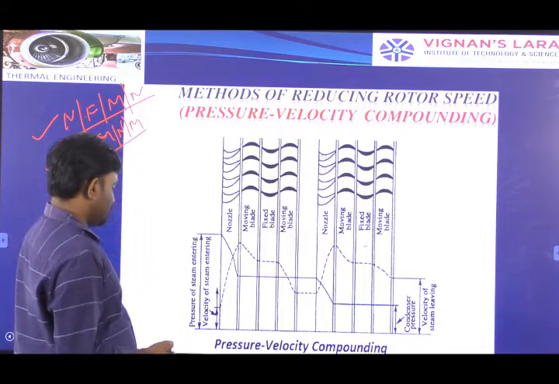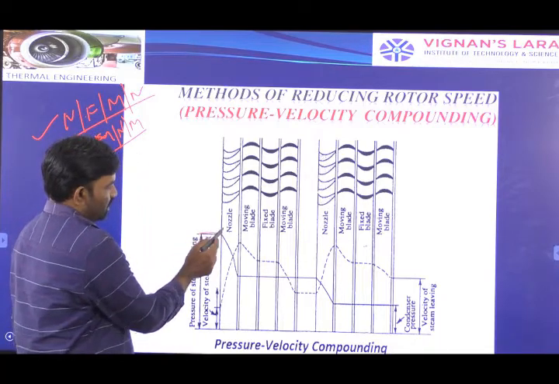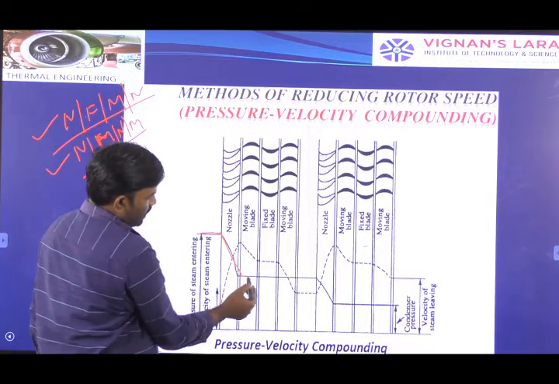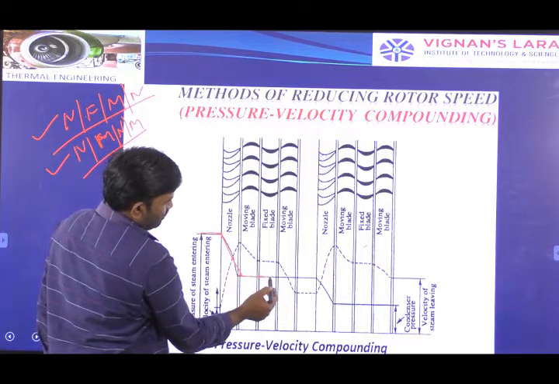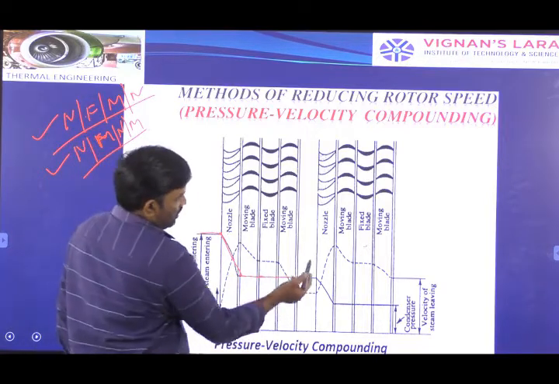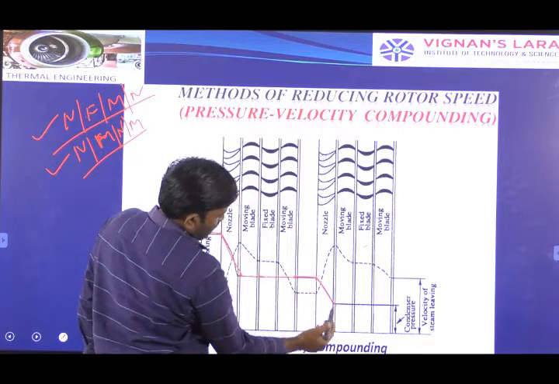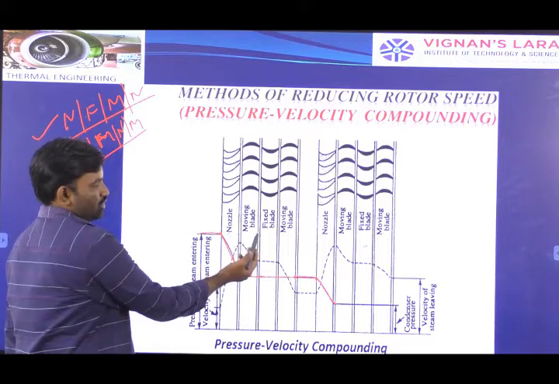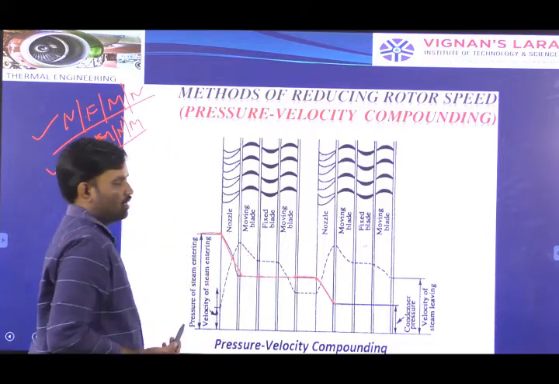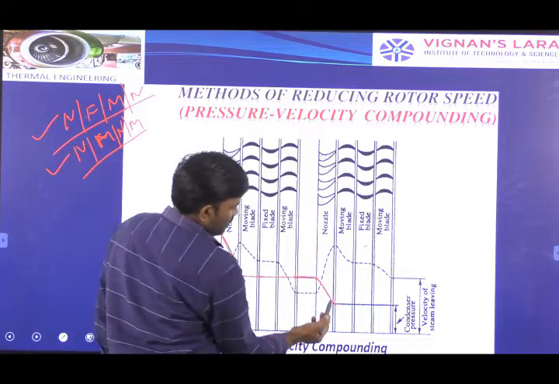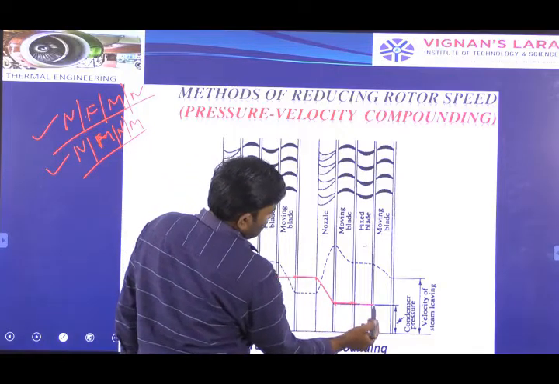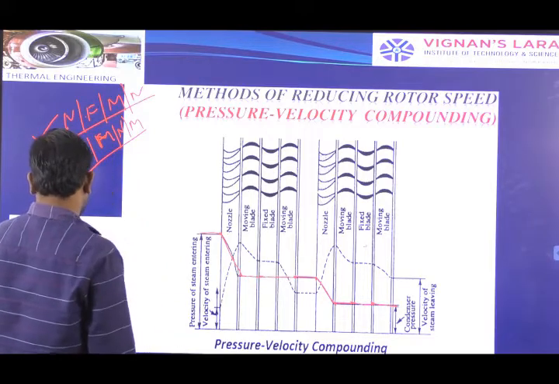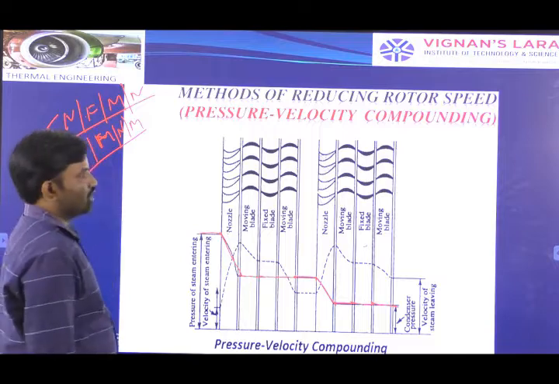See the pressure range, the inlet pressure range. In the nozzle section the pressure decreases, in the moving blades the pressure energy is constant, and in the fixed blades the pressure energy is constant. Only in the nozzles does the pressure energy decrease. See, this is one stage: nozzles, moving blades, fixed blades, and moving blades. The second stage is again nozzles, fixed blades, moving blades, and moving blades. Here I illustrated the two stage pressure compounding impulse turbine.